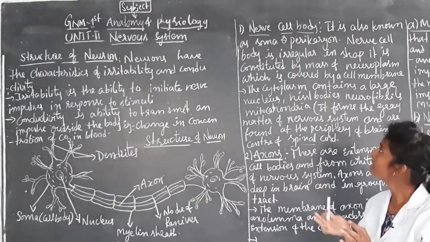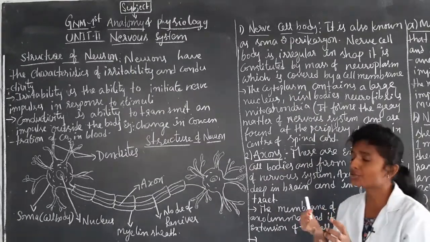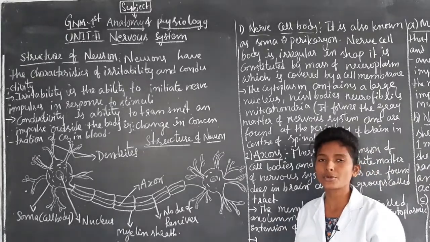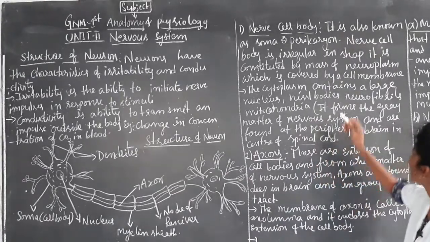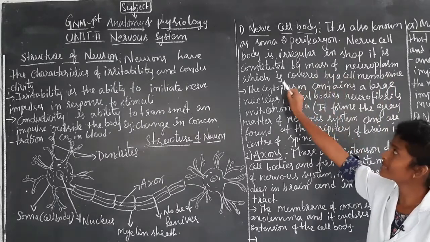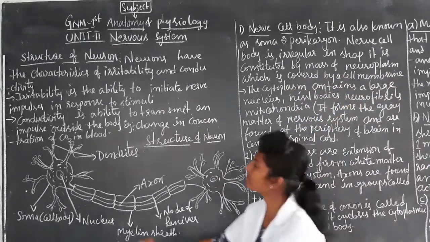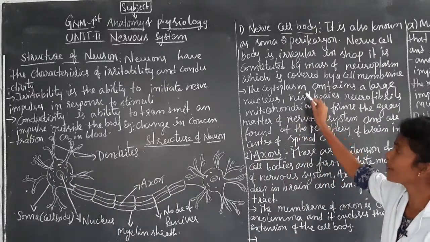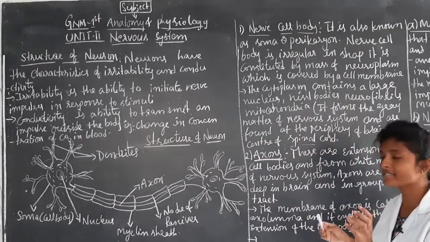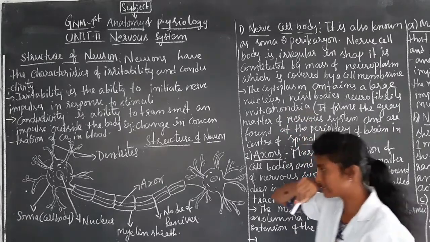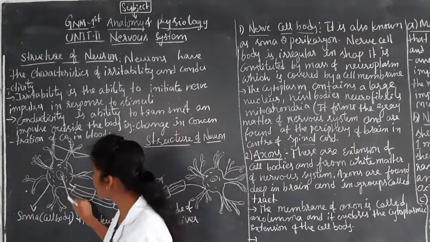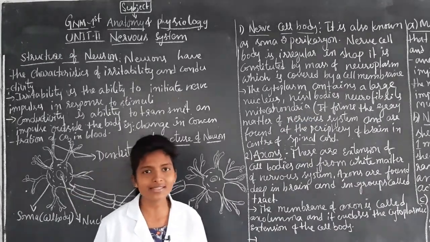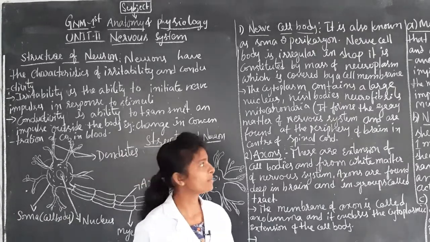So it is constituted by a mass of neuroplasm, which is covered by cell membrane. And next, the cytoplasm contains a large nucleus, cell bodies and neurofibrils.